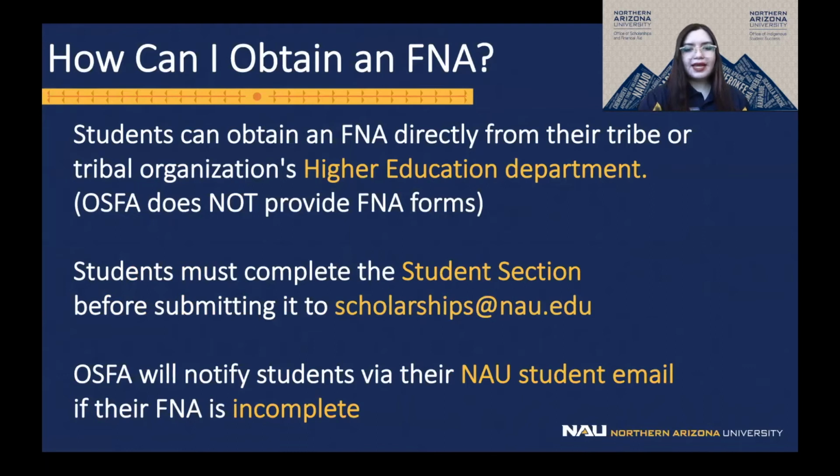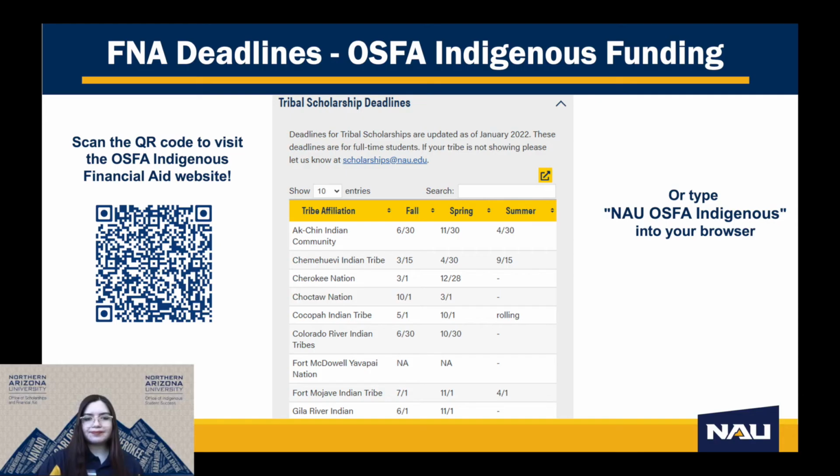To obtain an FNA, students can obtain an FNA directly from their tribe or tribe's organization, higher education department. OSPA does not provide FNA forms. Students must complete the student section before submitting it to OSPA at scholarships@nau.edu. OSPA will notify students via their NAU student email if their FNA is incomplete.